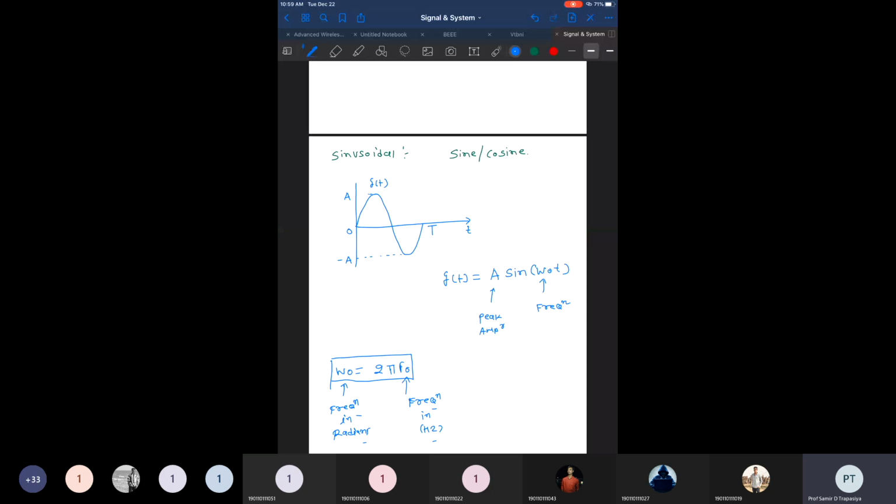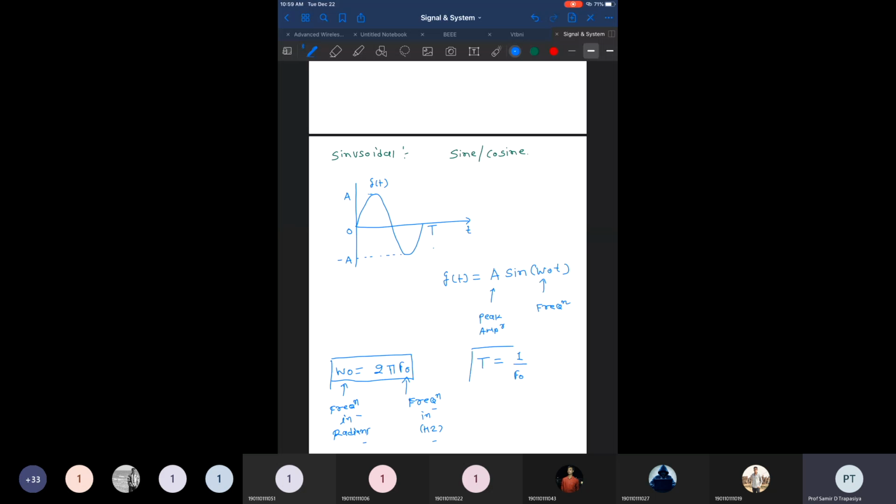Now, f0 is the frequency of the signal. If 100 cycles are completed in one second, we can say the frequency of the signal is 100 hertz. And what is the time period? The time period T is the time taken by the signal to complete one cycle, so it is the inverse of the frequency f0.